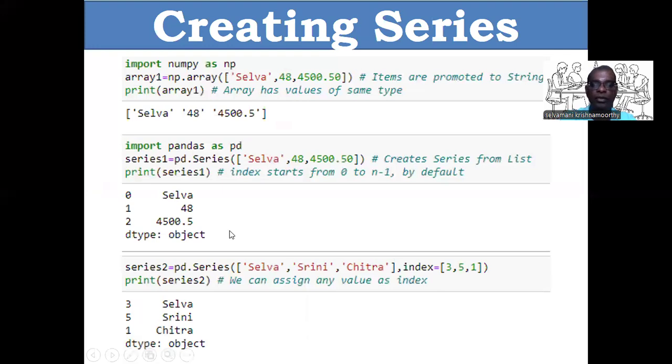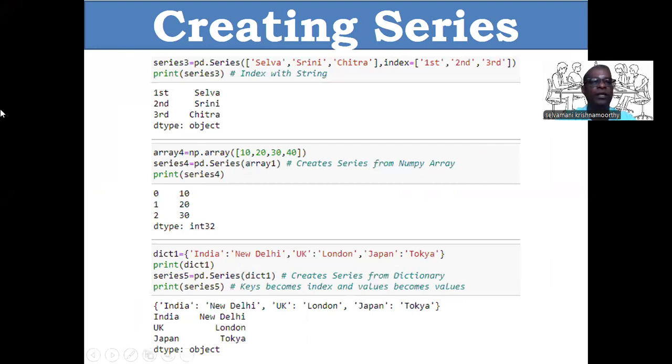The data label need not be an integer. It may be any type. See it here, same thing. Series 3 equals pd.Series, same elements, but the index is a string: first, second, third. That is also possible. We can do it.